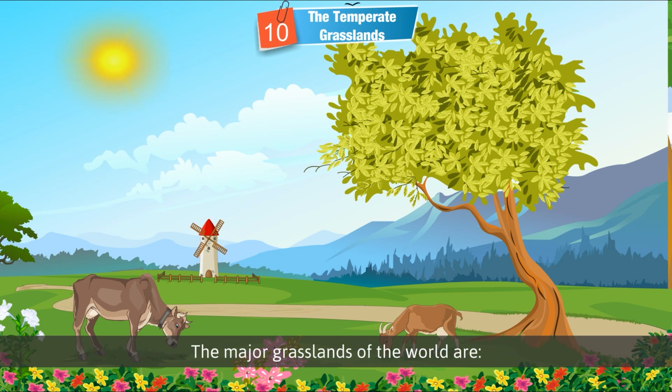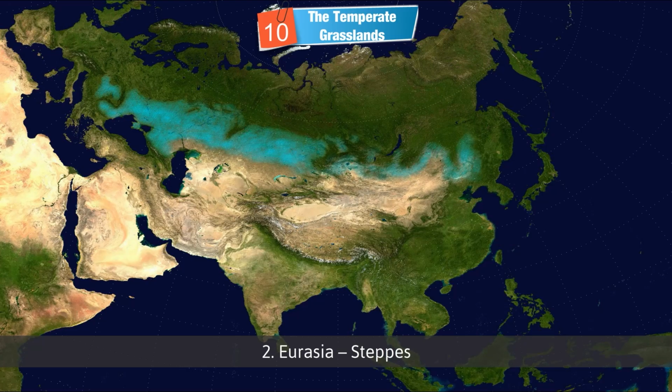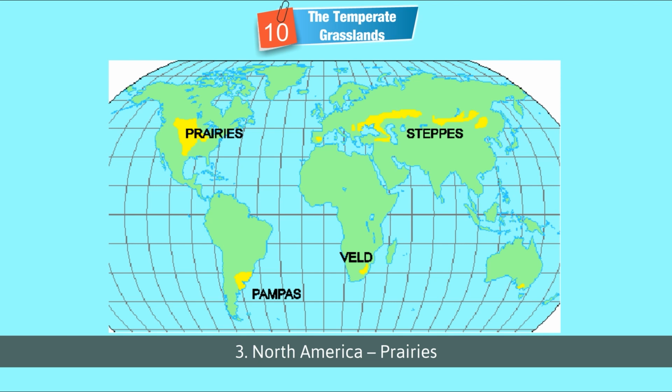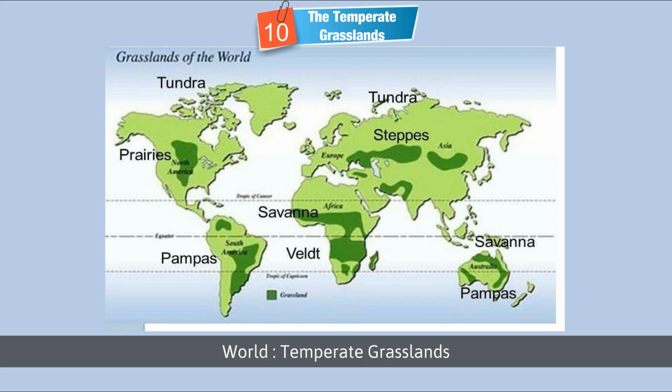The major grasslands of the world are: 1. Asia, steppes. 2. Eurasia, steppes. 3. North America, prairies. 4. South America, pampas. 5. South Africa, veld. 6. Australia, downs. World Temperate Grasslands.